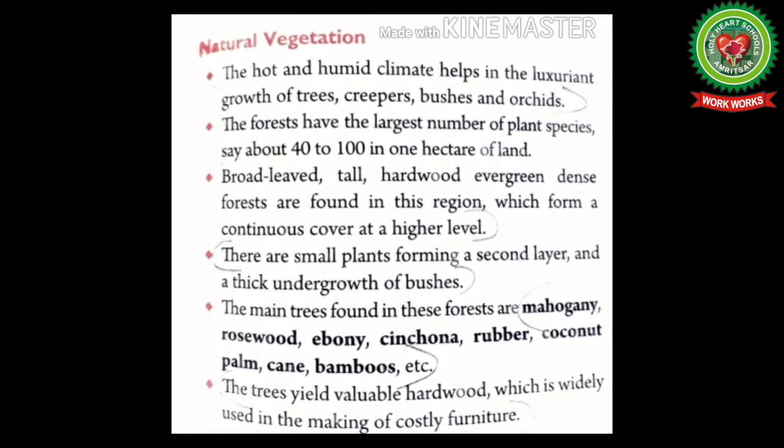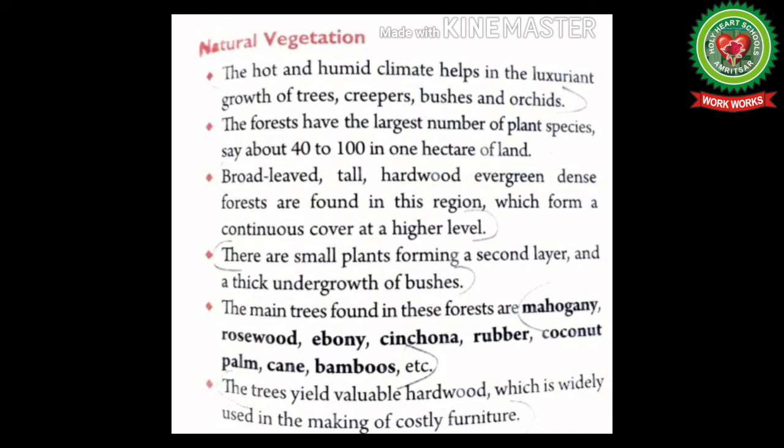Natural vegetation. The hot and humid climate helps in the luxuriant growth of trees, creepers, bushes, and orchids. The forests have the largest number of plant species, say about 4,200 in 1 hectare of land. Broad-leaved, tall, hardwood, evergreen dense forests are found in this region, which form a continuous cover at a higher level.